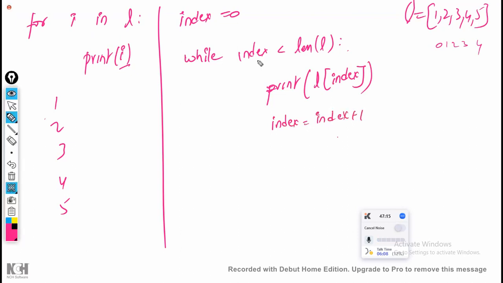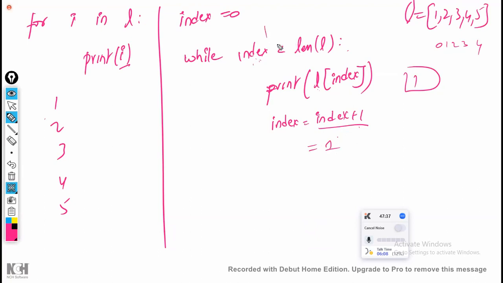Now what happens? First index is equal to 0. 0 is less than 5. Condition satisfied. Condition satisfied means what it has to do? Print L of index. What is the index value? 0. L of 0. What is in L of 0? 1. So it is going to print 1 first. Now index value is equal to index plus 1. Now what is the index value? 1. 0 plus 1, 1.